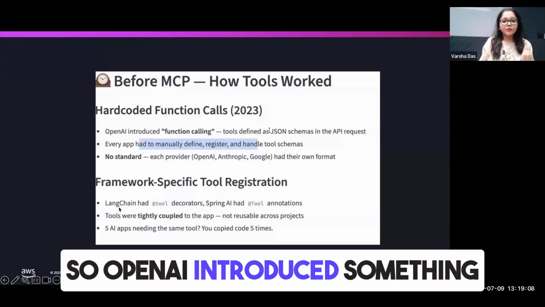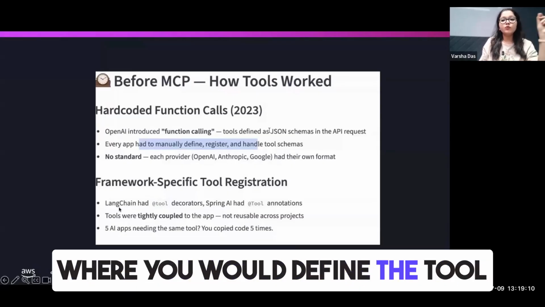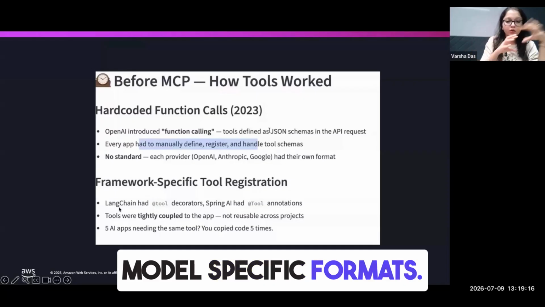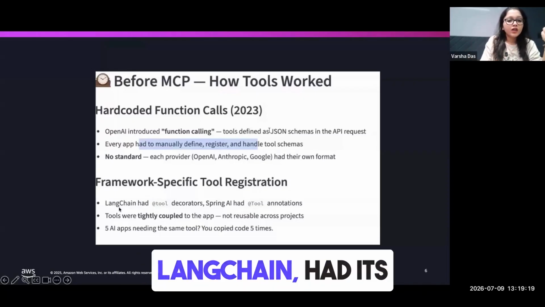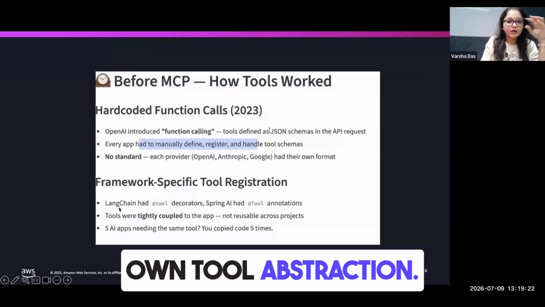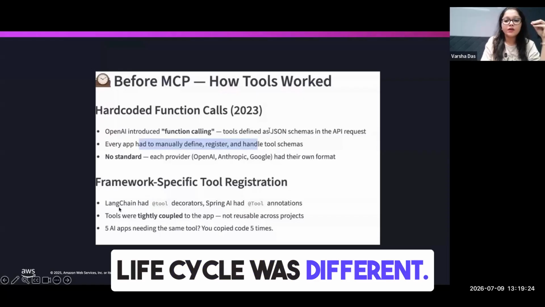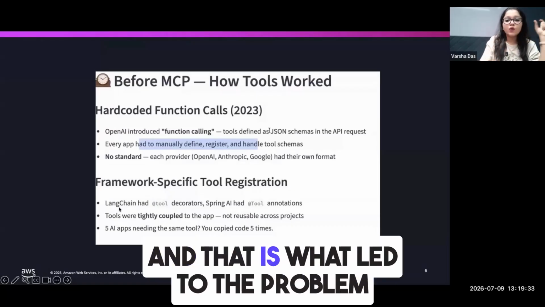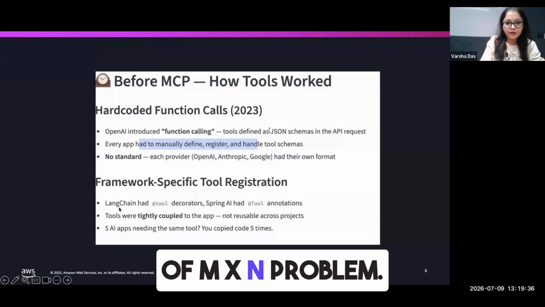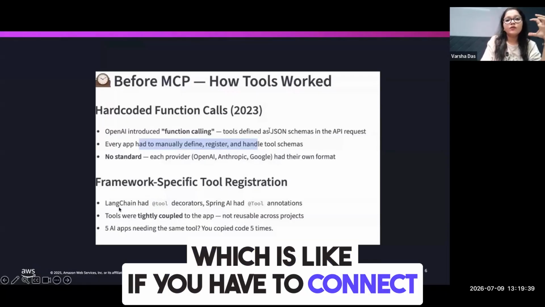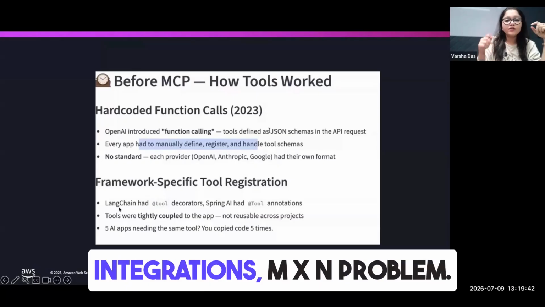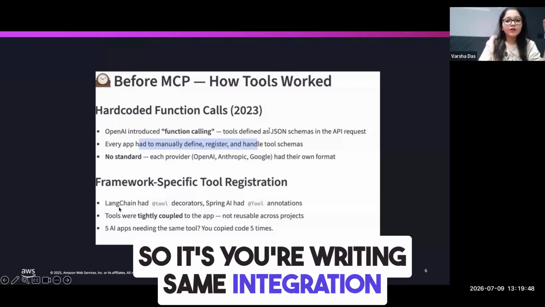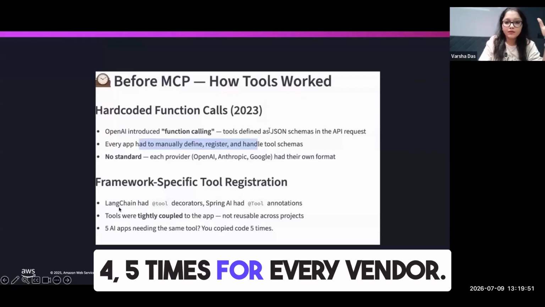So OpenAI introduced something called function calling, where you would define the tool schemas inside every API, more like hard-coded, model-specific formats, not going too much into the details. LangChain had its own tool abstraction. Again, schemas were different, life cycle was different. So every single integration had to be written in a different way. And that is what led to the M cross N problem, which is like if you have to connect with M different vendors, you have to write N different integrations. So it's like you're writing the same integration 4 or 5 times for every vendor.